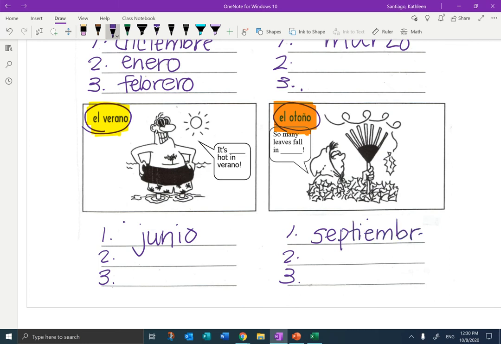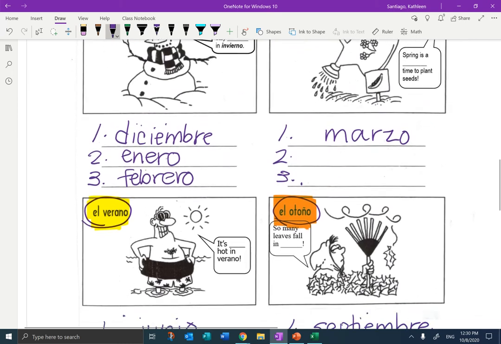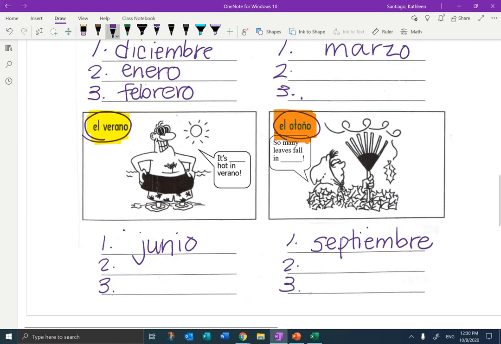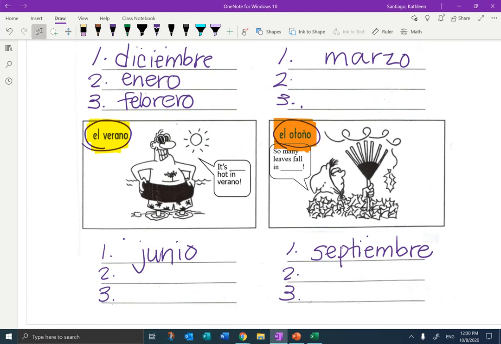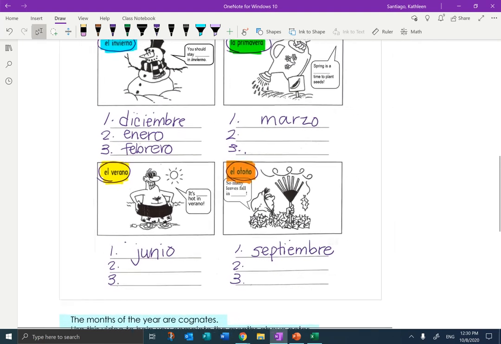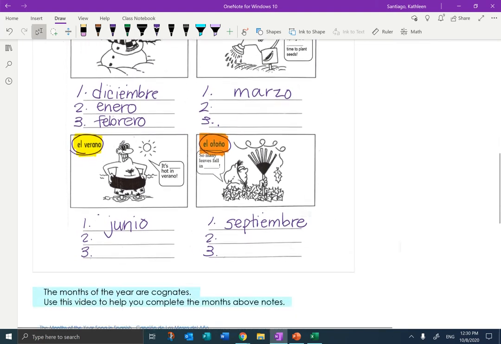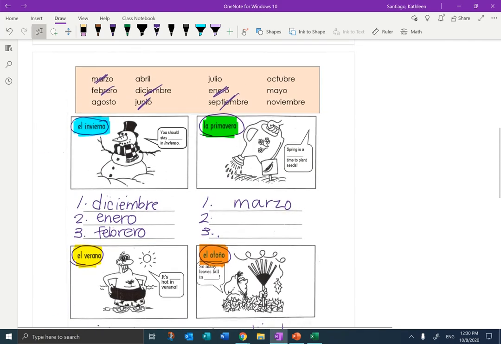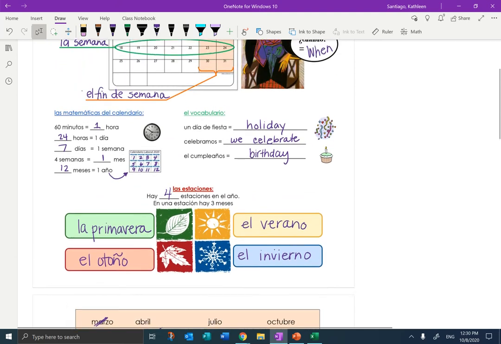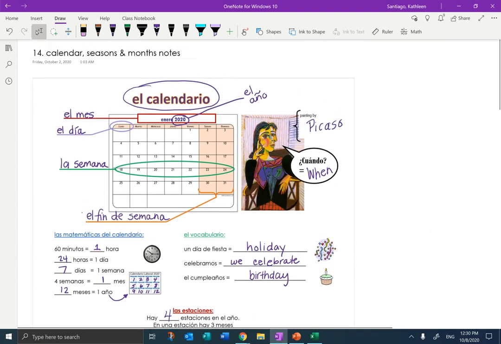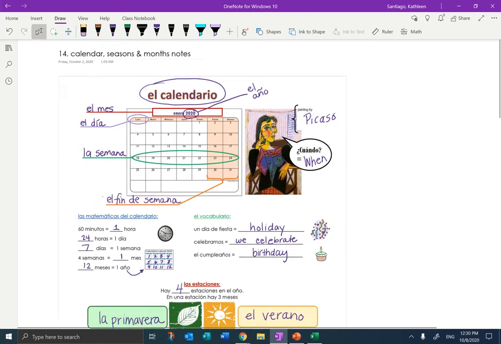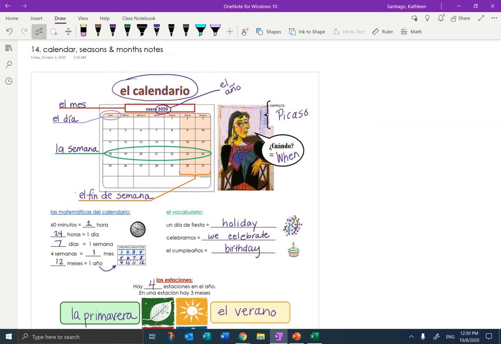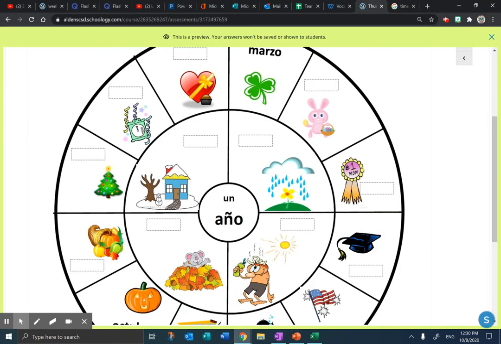So your job is to finish this. What are the other 2 months that go in spring? What are the other 2 months for fall and the other 2 months for summer? Okay, so you're going to finish this. There is a video you should watch for months of the year for a preview. We finished all of these notes together right now. So you have a couple of videos on your Schoology page to watch, and then you also have this homework.